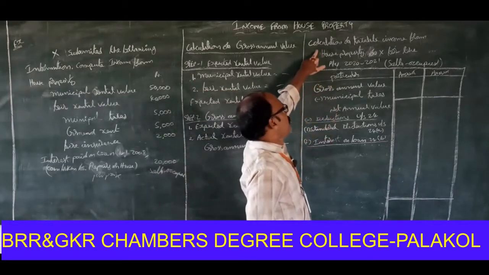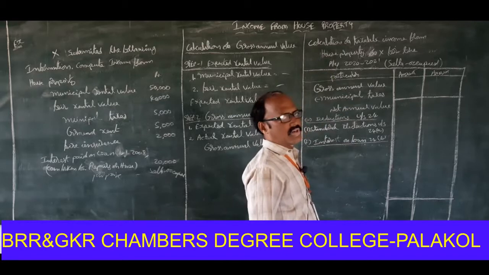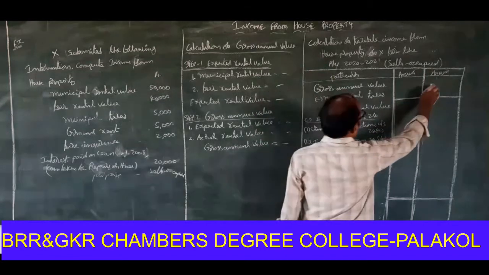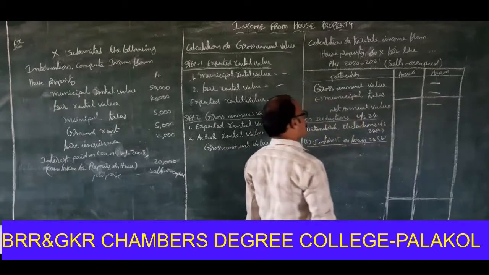Calculation of taxable income from house property of X for the assessment year 2020-21. Self-occupied: gross annual value dash, municipal taxes dash, net annual value dash.